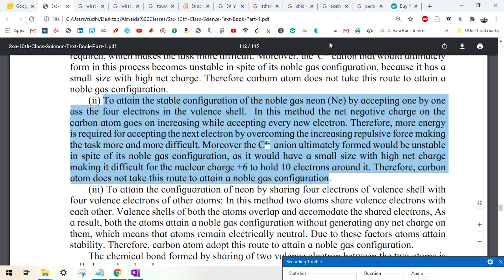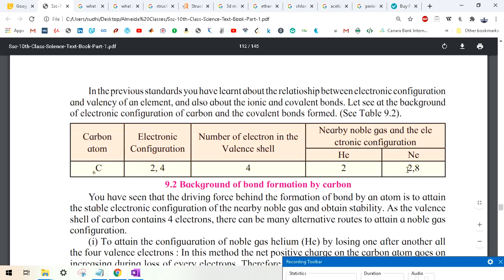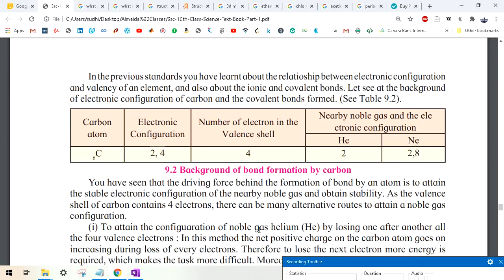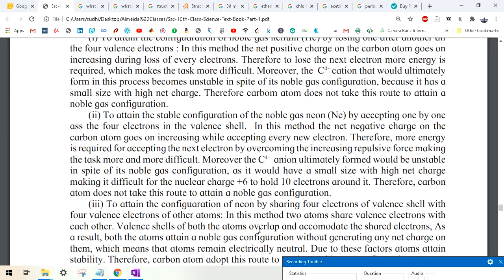Because you can see in this table that neon is having 2,8, carbon is having 2,4. If it gets 4 more electrons, it will reach 8, but 4 electrons means 4 negative charges, and again 4 negative charges on an atom is very, very unstable. Okay, so carbon doesn't follow this path too.